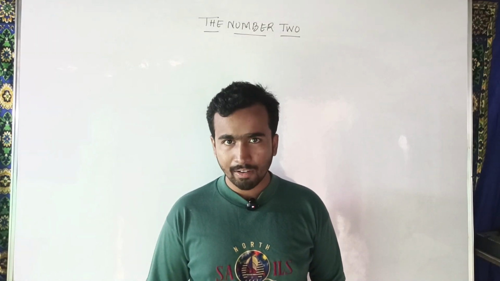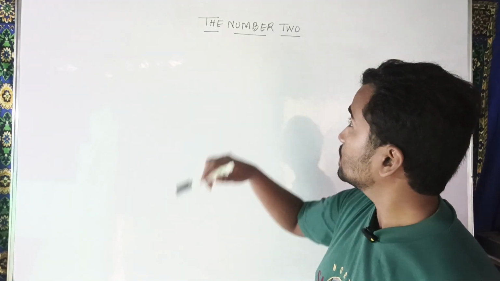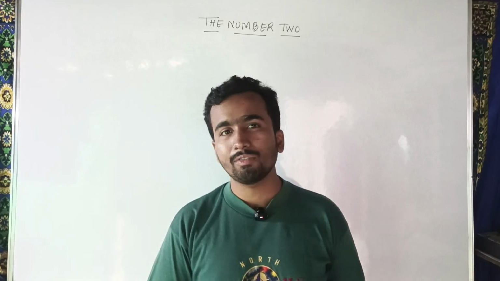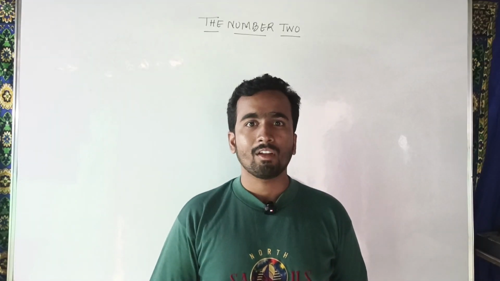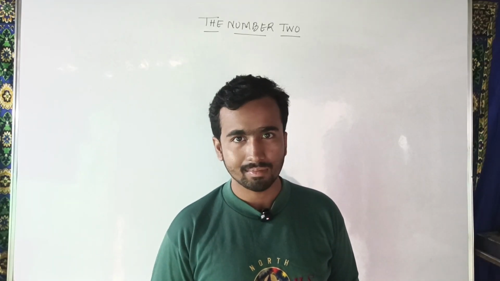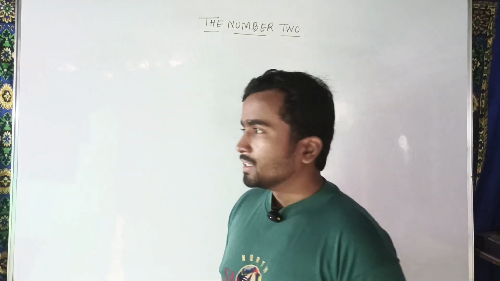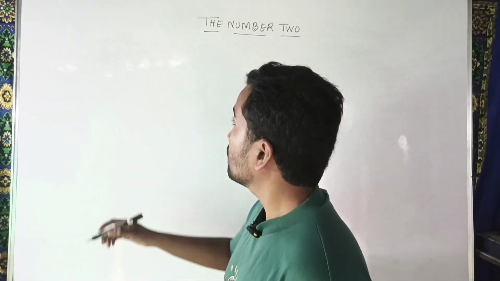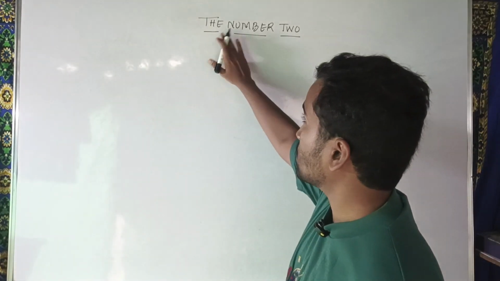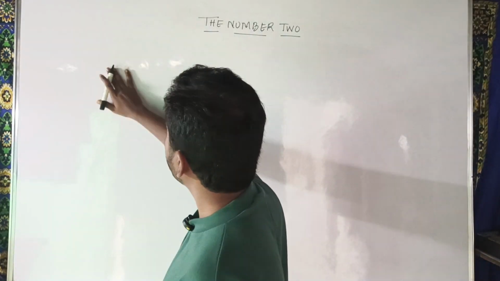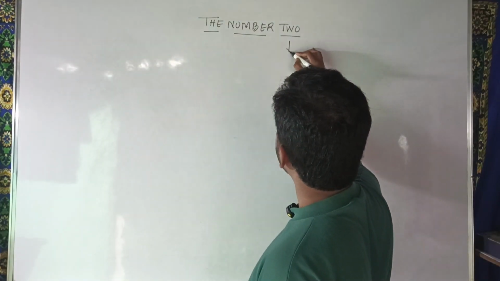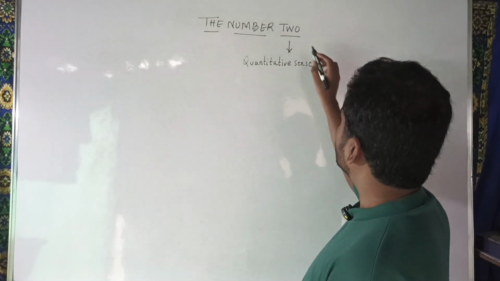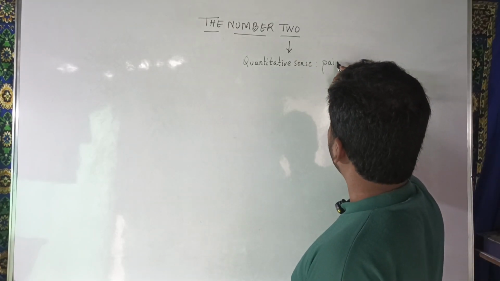In this video, we'll be covering the aspect of the number 2. Sounds a bit strange, right? In the previous video, we covered the aspect of 1 as a unique quantity, right? As a part of our continuation into the journey of mathematics, today we'll be covering the number 2. In the quantitative sense, this number is treated as a pair.